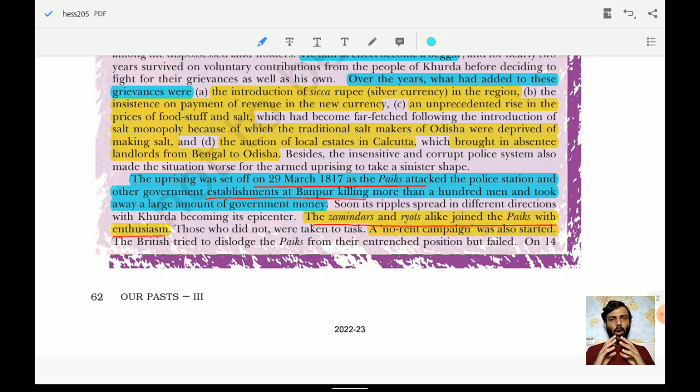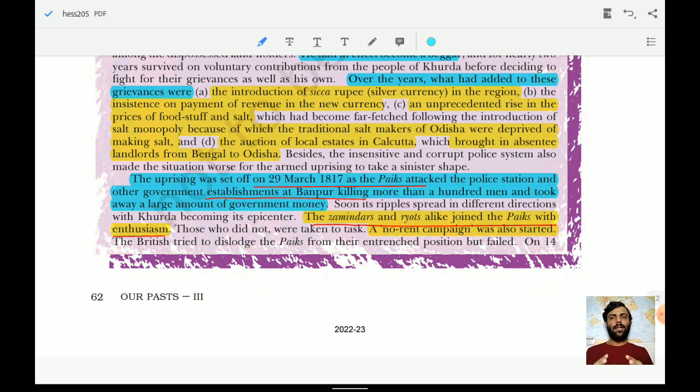The auction of local estates in Calcutta brought in absentee landlords from Bengal or Odisha. So absentee landlords started to come from Bengal to Odisha to purchase these lands which were getting auctioned by the Britishers.